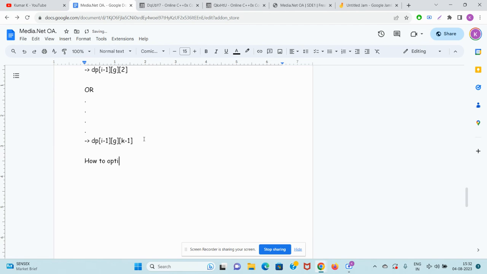How to optimize the DP state, guys? This is enlightening. Okay, if you can do DP like this, you are one of the best in India. Always remember that, and you deserve the best in your life.